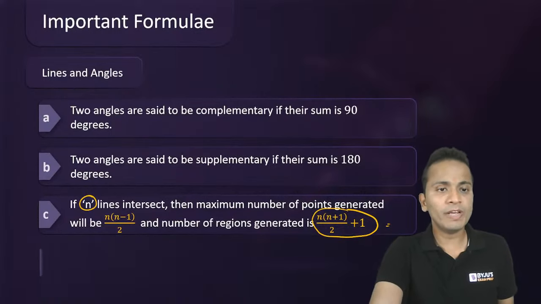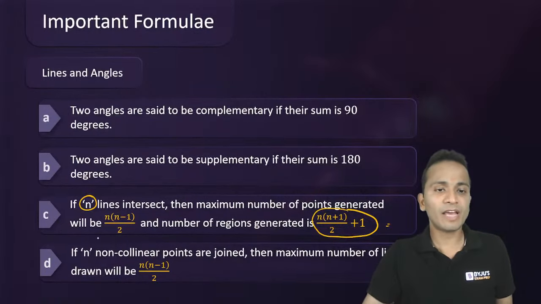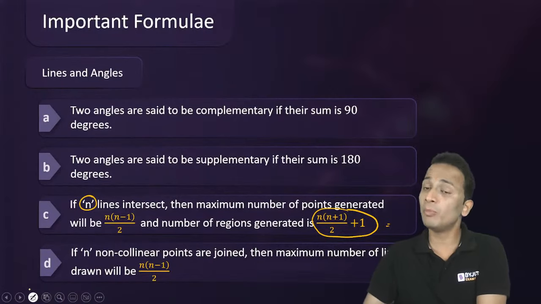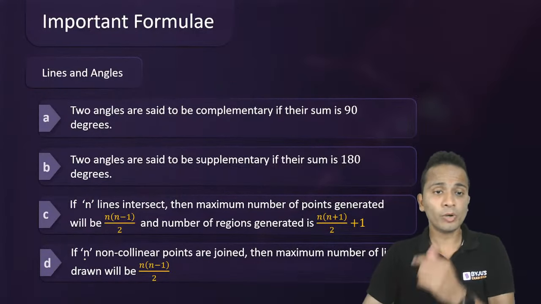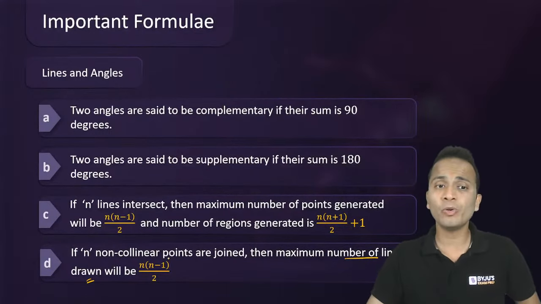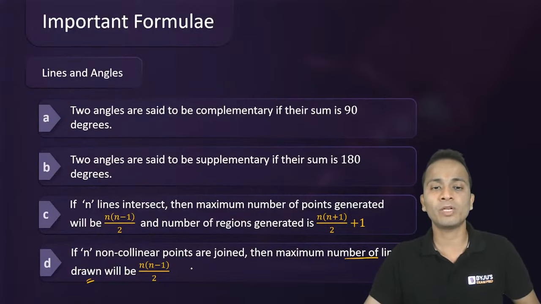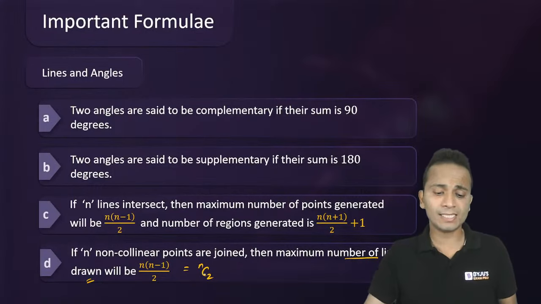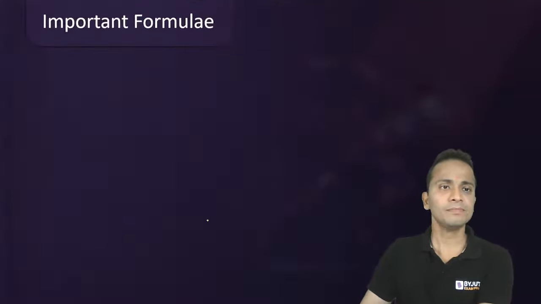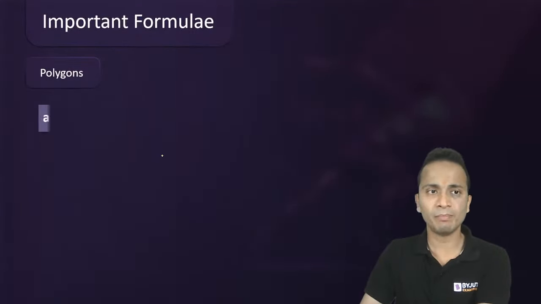Now moving ahead, looking at the next formula, if n non-collinear points are joined. This is one of the formulas that you would have seen in permutation and combination as well. If n non-collinear points are joined, then the maximum number of lines that can be drawn among these non-collinear points is n into n minus 1 upon 2, or again this can be written with the formula of combination, that is NC2.